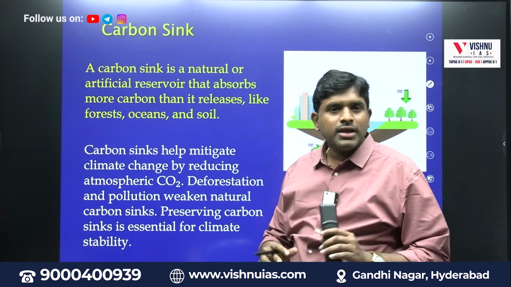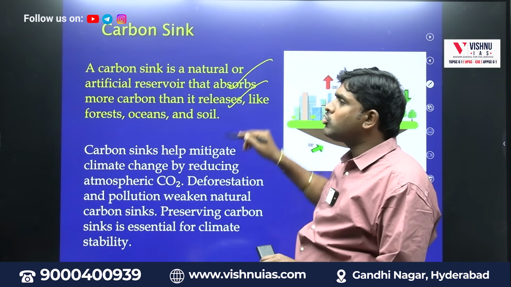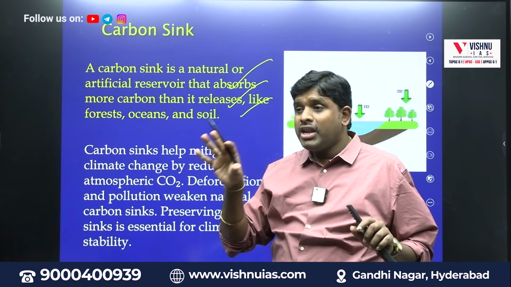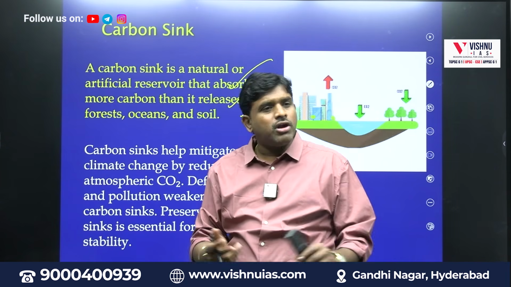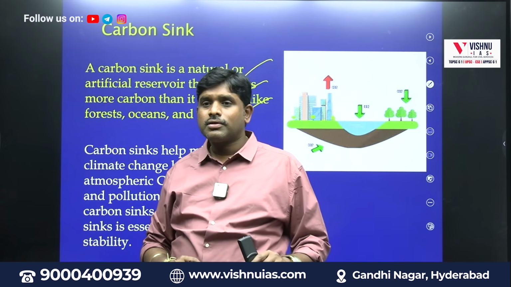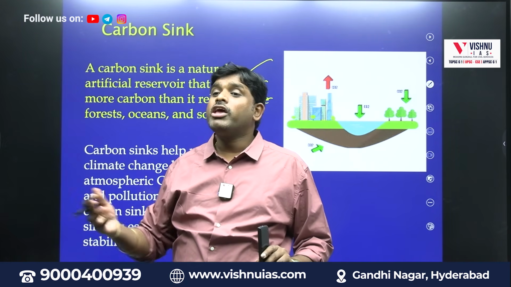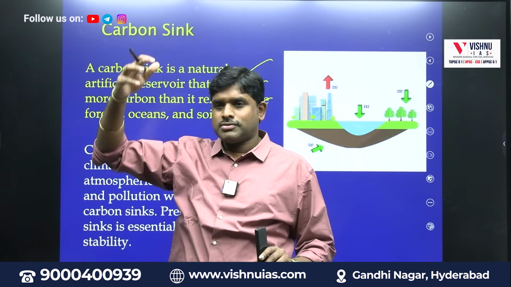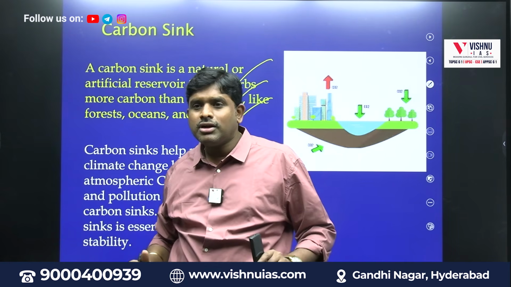Carbon sink. Ocean is a carbon sink. A natural or artificial reservoir that absorbs more carbon than it releases, like forests, oceans, soils, where carbon is naturally trapped. Where carbon is naturally captured is called a carbon sink. Carbon source: where carbon is produced and emitted, like vehicular emissions, factories, thermal power corporations. Those are called what? Carbon source. Forests, oceans, soils are called what? Carbon sinks.